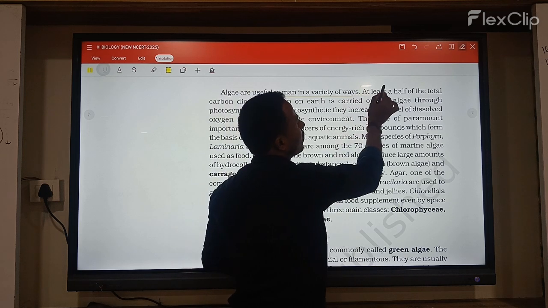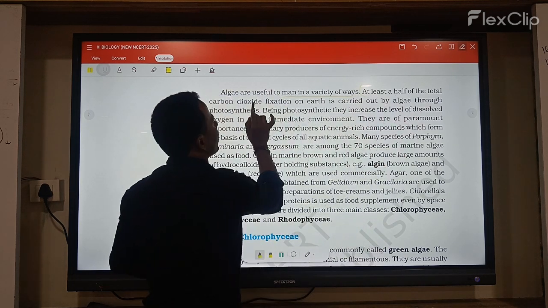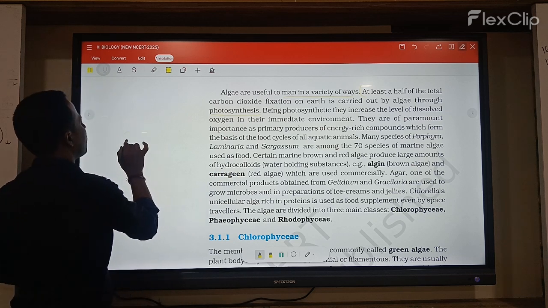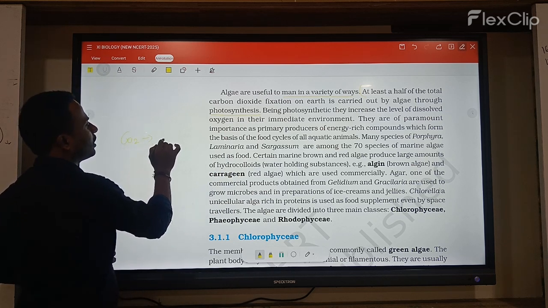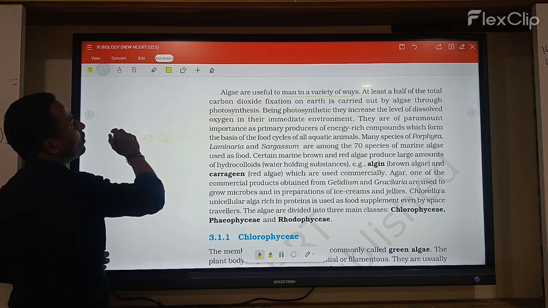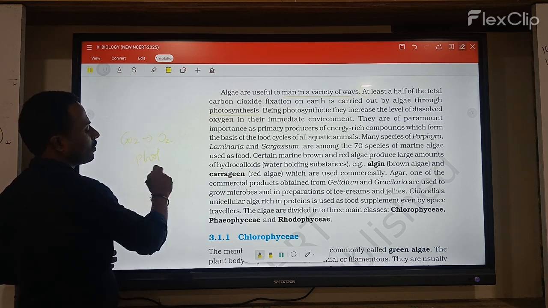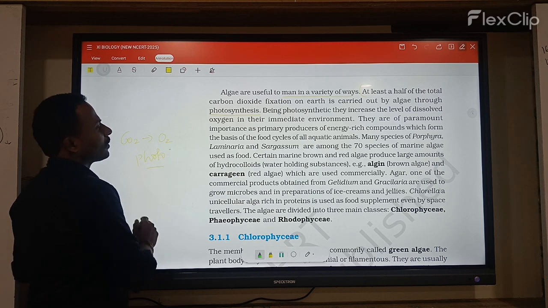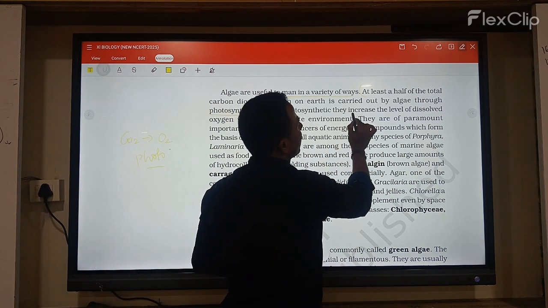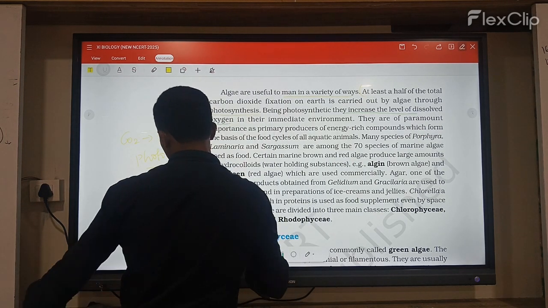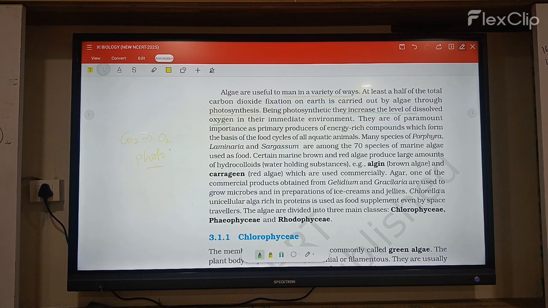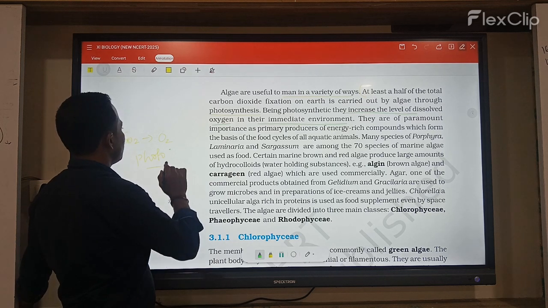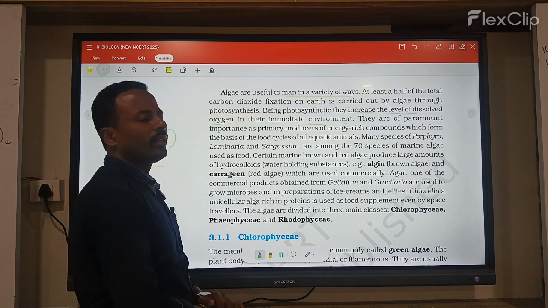First, at least half of the total carbon dioxide fixation on the earth is carried out by algae through photosynthesis. They take up carbon dioxide and give out oxygen in the process of photosynthesis. Next, photosynthesis increases the level of dissolved oxygen, as the oxygen released is dissolved in the environment.